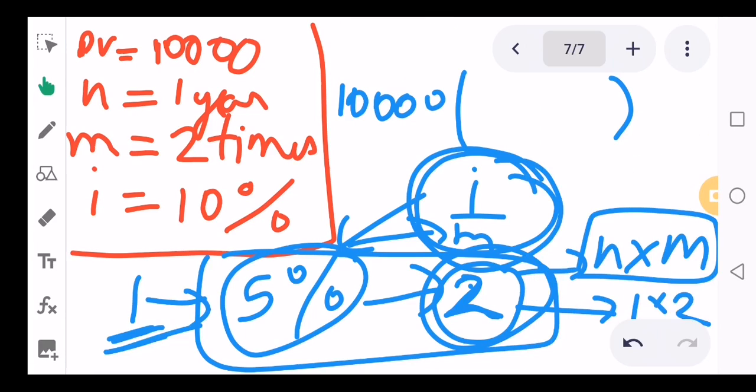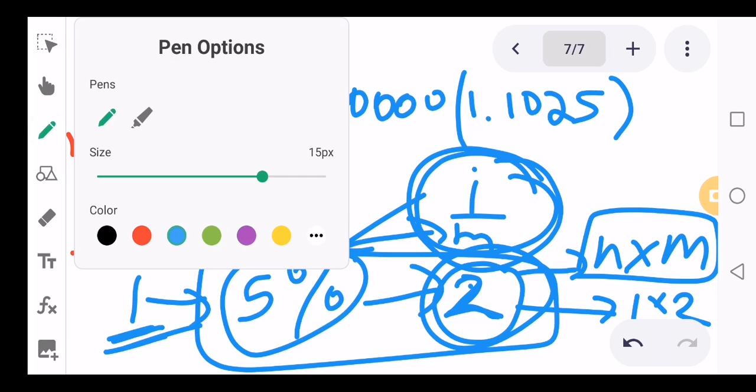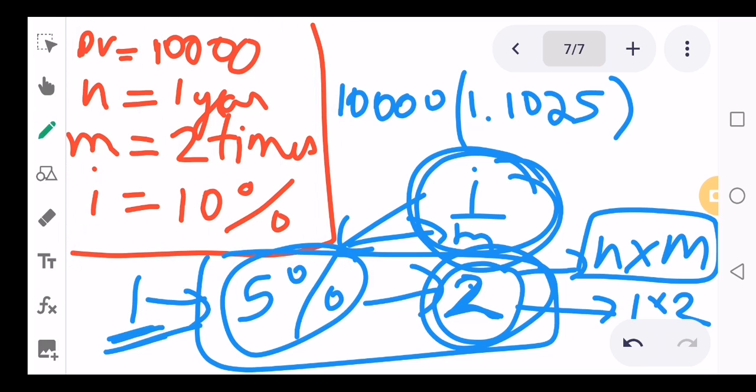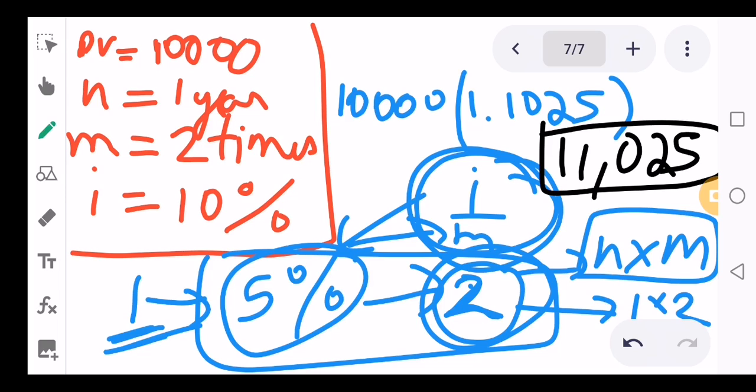So 10,000 has to be multiplied with 1.1025. When you multiply this, the answer that you will get is the same as the previous one, that is 11,025. This is the answer that you got using the table method.